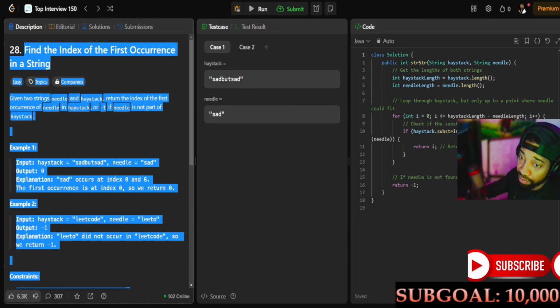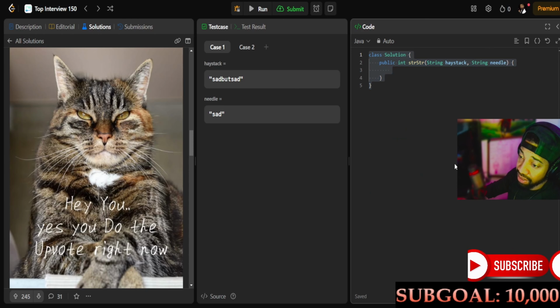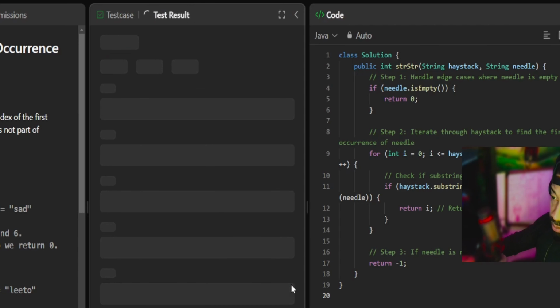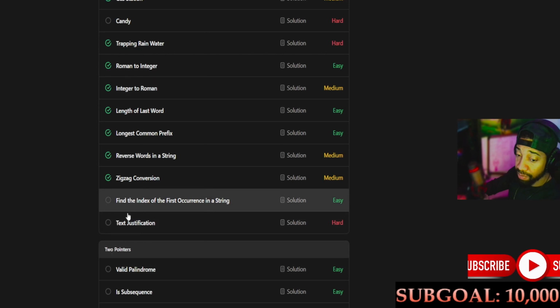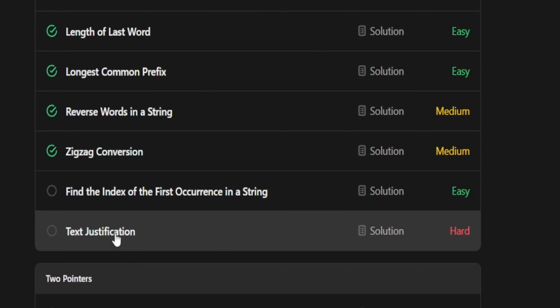Plug this in here and see if it works. Both cases pass. Our next question is going to be text justification.